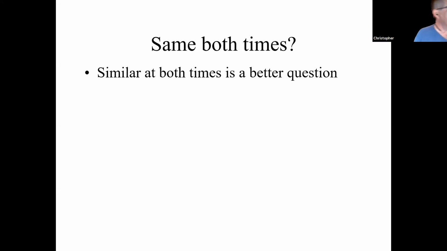You can liken this to getting on your bathroom scale. If I got on my bathroom scale and it said 150, and I got on it again the next day and it said 150, I'd say, hey, wow, that's pretty consistent. It's giving me the same result each time. Of course, if my bathroom scale said I was 150, it would be totally wrong, but it would at least be consistent. So we want to be not only measuring the right thing, but we want to be consistently measuring it. And that's what this question here is getting at. Are we measuring the same thing? Are people coming up roughly the same?